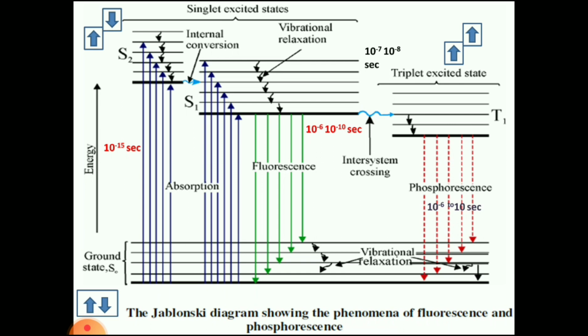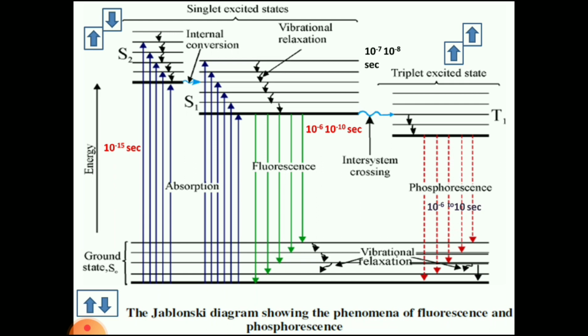At the excited state, three phenomena can happen. The first phenomenon is collisional deactivation. In collisional deactivation, the molecules at the excited state collide with each other and lose the entire absorbed radiation.